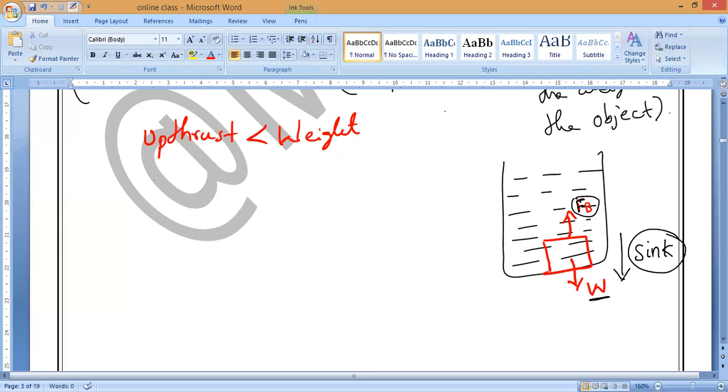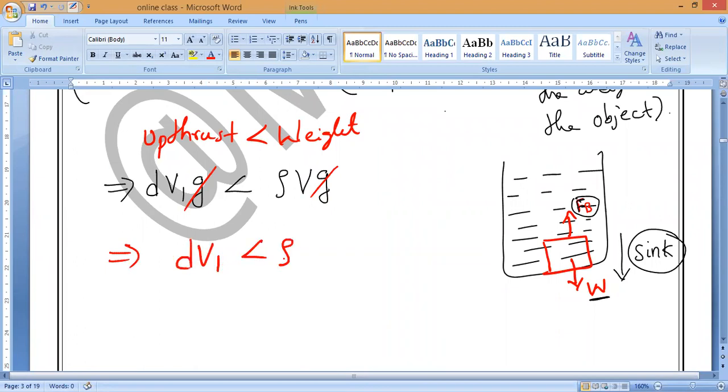So now in this case, what will happen? What is the formula of upthrust? D into V1 into G, less than the weight of the object, which is rho into V into g. This is the first formula. So now as we know, g and g cancel. And the second formula we can write: D into V1 is less than rho into V. Okay. So now V is equal to V1.